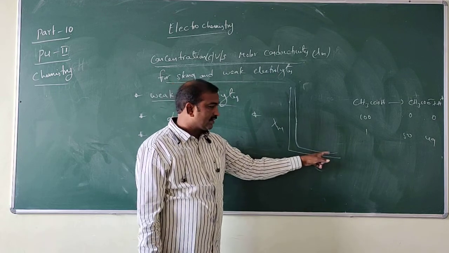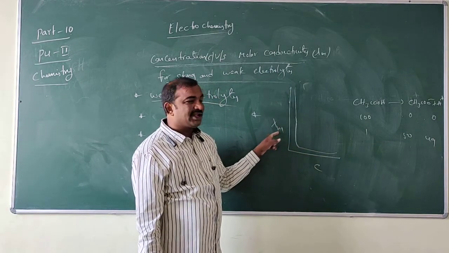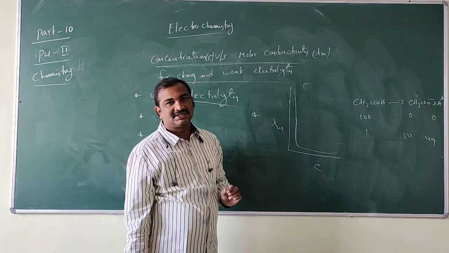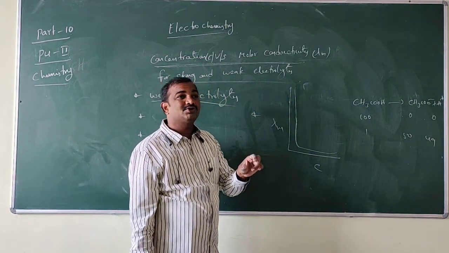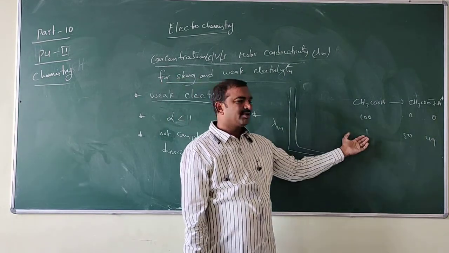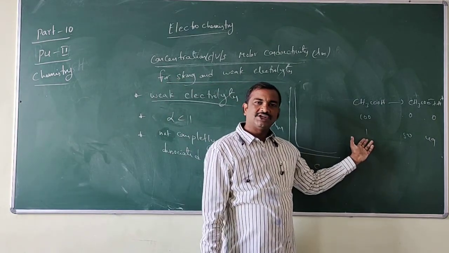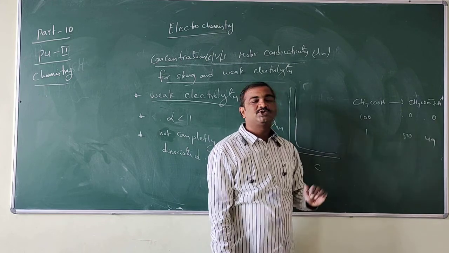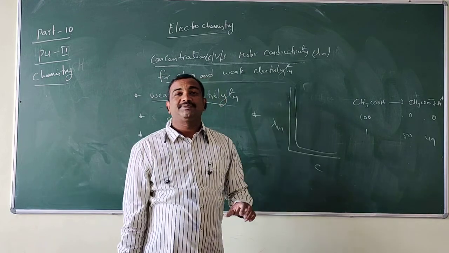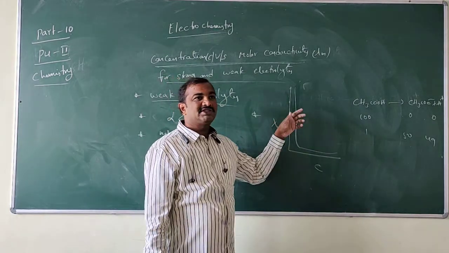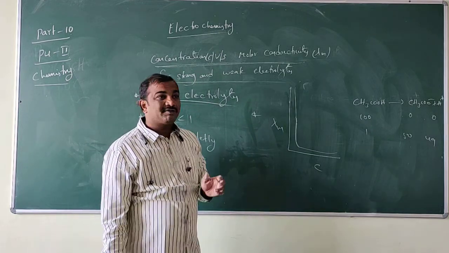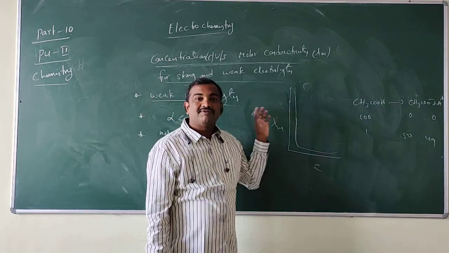So concentration decreases like this and the lambda m value increases like this. It does not come to zero, because 1% is there and complete dissociation does not take place. So we cannot find a limiting molar conductivity for weak electrolytes.